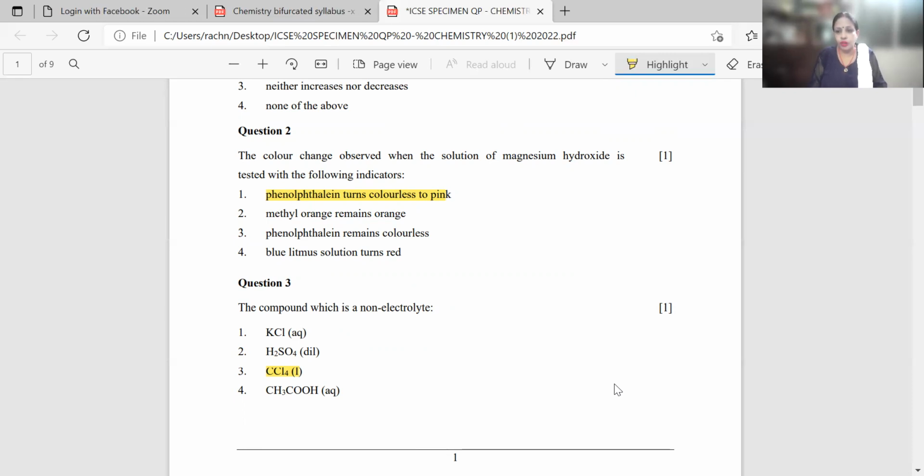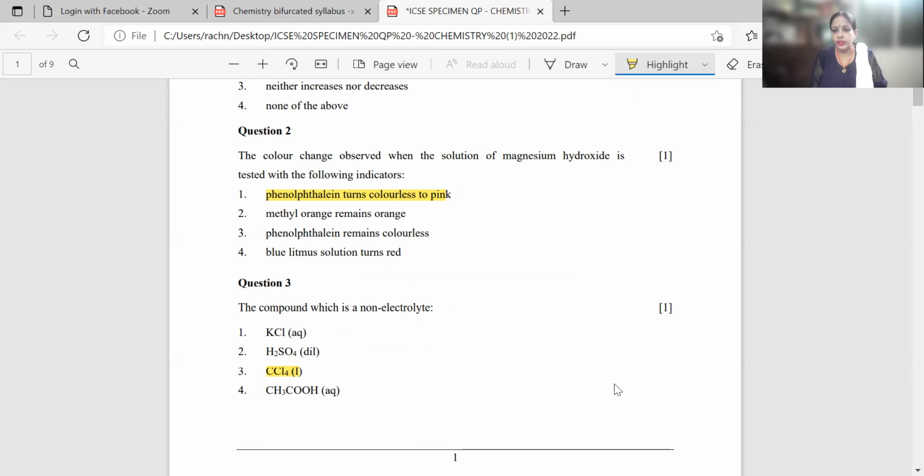Similarly, H2SO4 dilute is an acid. It will have H plus ions and sulfate ions in the solution, so it can also not be a non-electrolyte. Above all, it is a polar compound. Then comes CCl4, which is a non-polar covalent compound. Because it is a non-polar covalent compound, it does not allow the passage of electric current. So this is the correct answer.